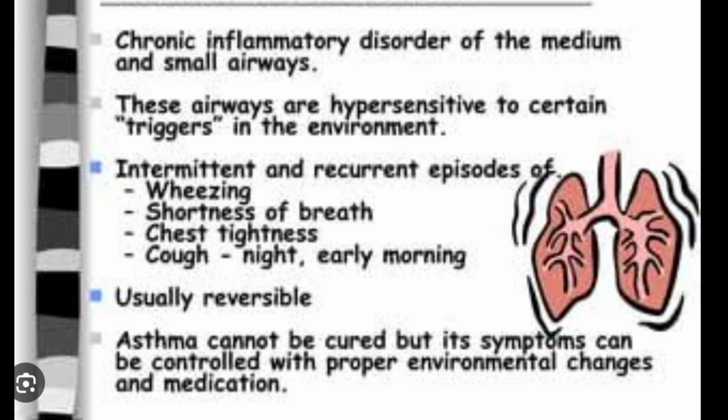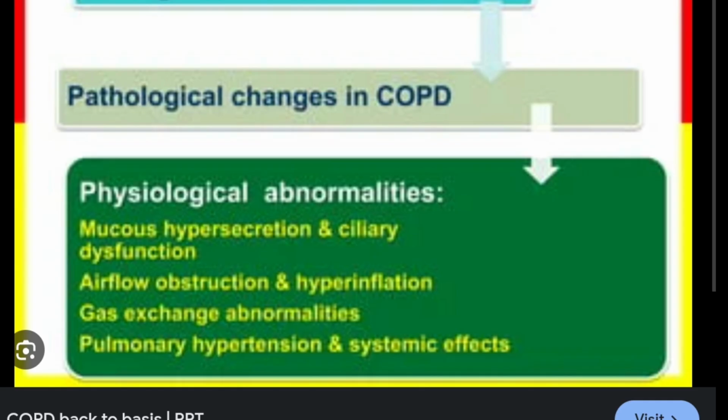Asthma is basically a chronic inflammatory disease of the medium and small airways, which are very hypersensitive to certain environmental triggers. So there are attacks of wheezing, shortness of breath and chest tightness, which are usually reversible if the triggers are removed. It cannot be cured, but symptoms can be controlled.